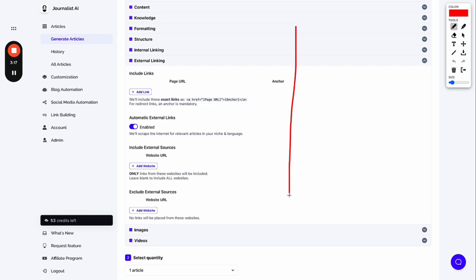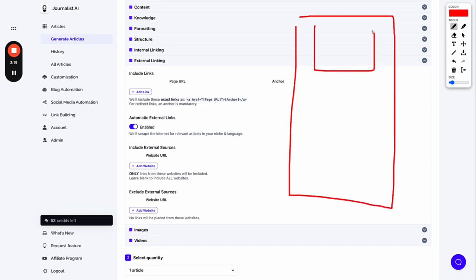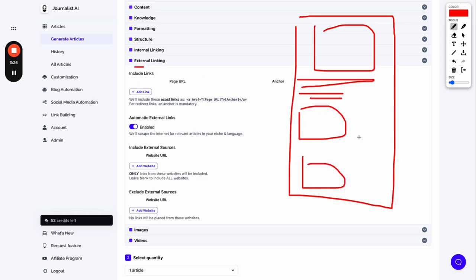Then, external linking. This is not confusing. This is where, in the post we are writing, with the featured image, the table of contents, the content structuring, the in-article images, the in-article videos, external links are links linking out to other external authoritative sources in your niche. So for example, let's say this is an article about finance, and talks about the best stock picks for 2024. We might want to link out to Investopedia, we might want to link out to TechCrunch, maybe Bloomberg.